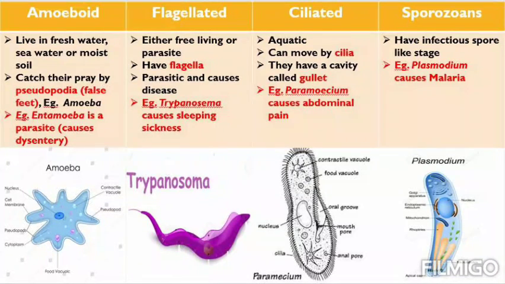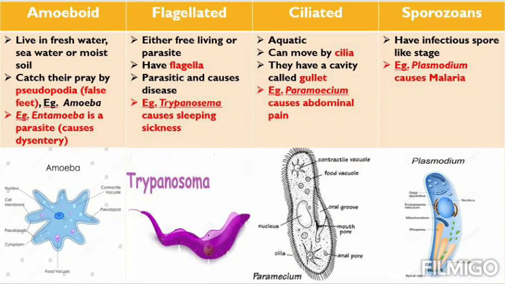Don't think that some of you have this disease. No, we don't have this disease. It's a very serious disease. It's very common in African people. So they will die of sleeping sickness only. It is caused by Trypanosoma. It's very important. A question will come. Sleeping sickness is caused by dash, Trypanosoma. Trypanosoma is an example of flagellated protozoa.